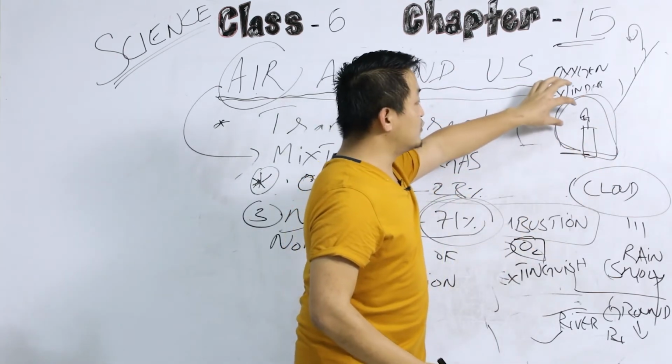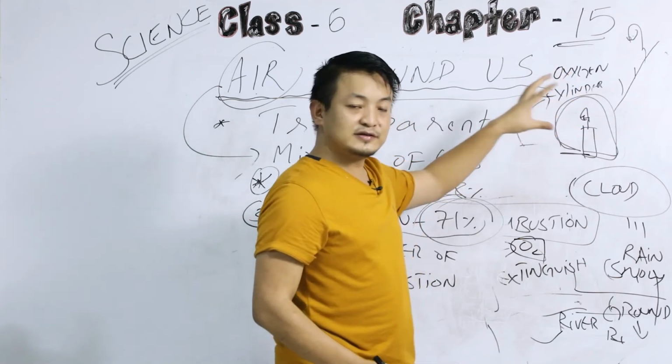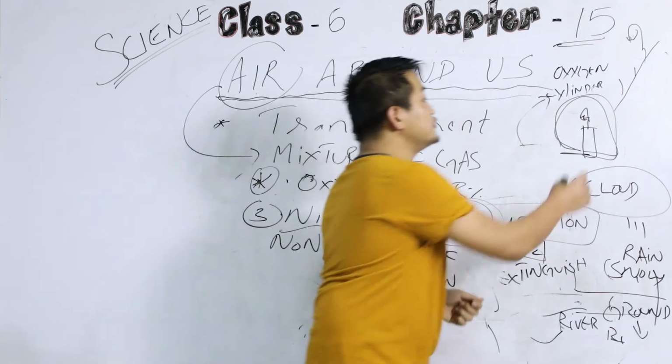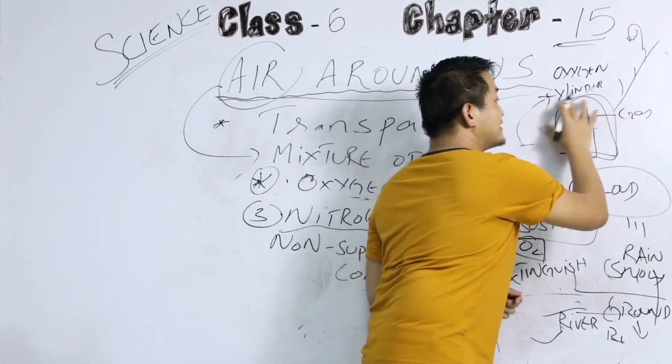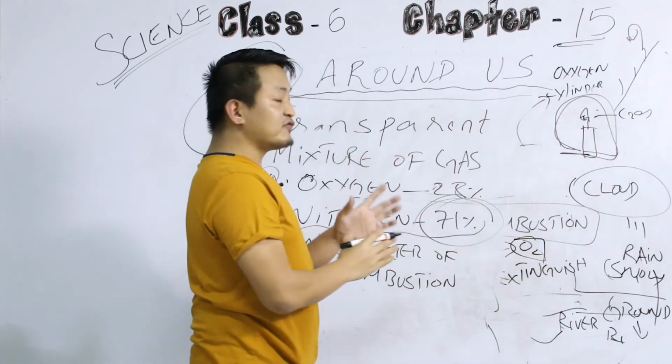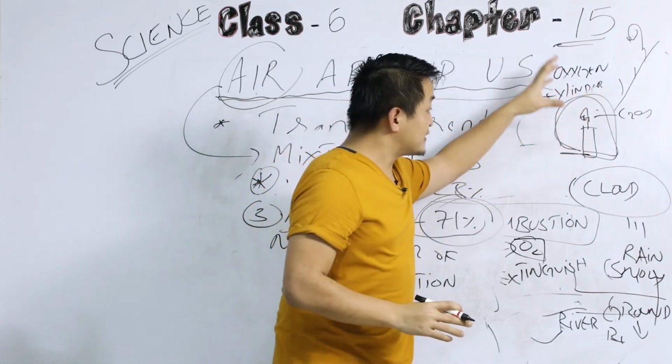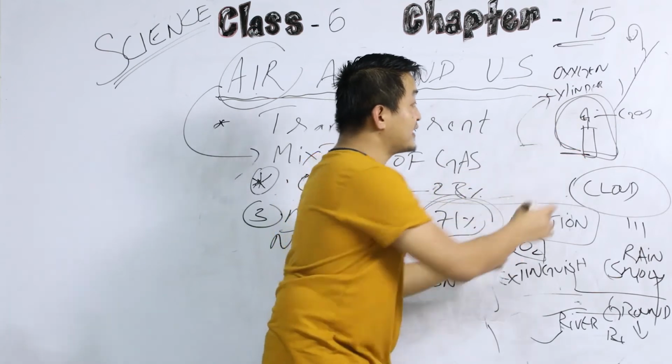Inverted glass, now the fire gets extinguished. That is because there is a limited supply of oxygen, right? But still you'll see there is a gas present inside, right? You will observe that, okay? So you'll observe there is a gas present inside the glass, inside this candle, okay?